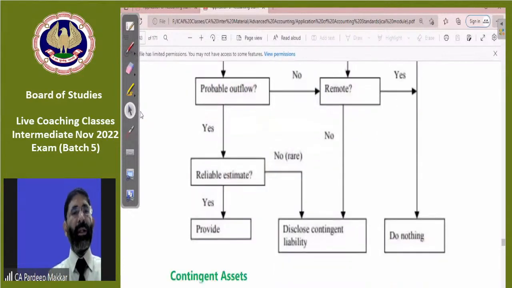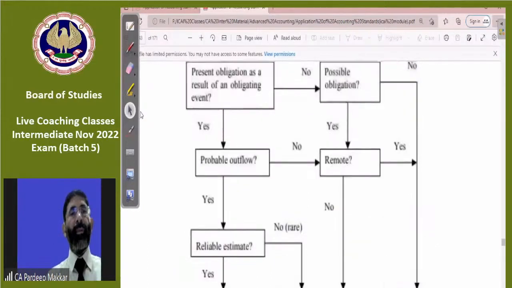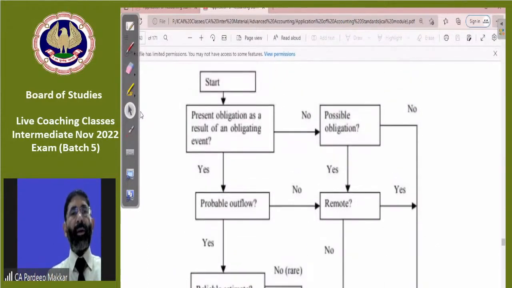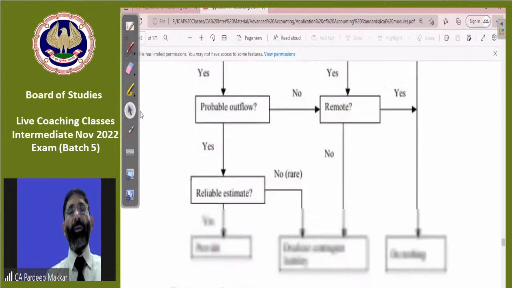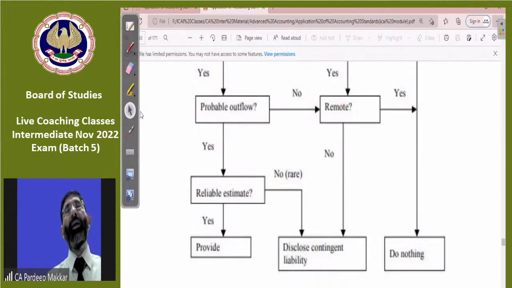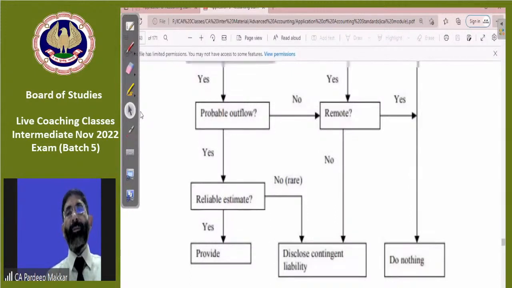Reliable estimate can be made. Provisioning is required. Provide means provisioning. In case present obligation as a result of an obligating event doesn't arise, but a possible obligation is there which may or may not arise in future. Possible obligation means which may or may not arise in future. No present obligation is there. And if it is not remote, means there is a chance that it will occur, in that case, disclose it as a contingent liability.